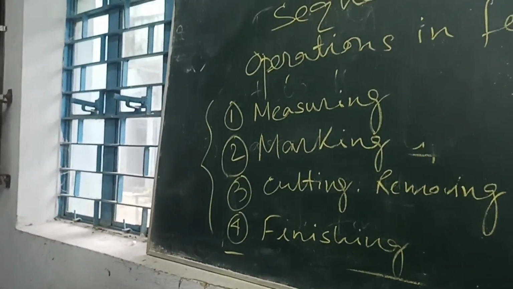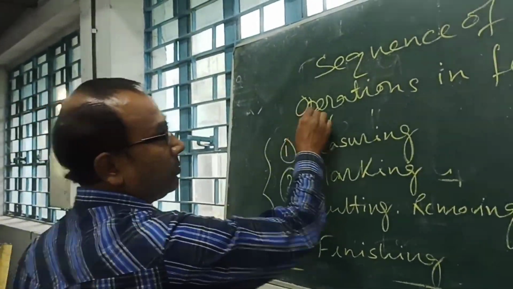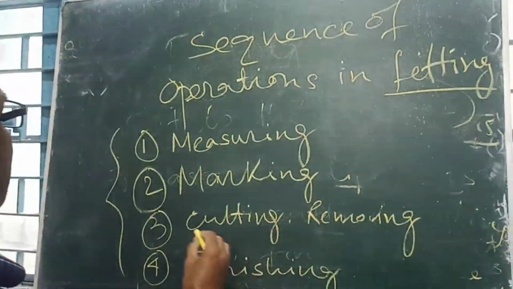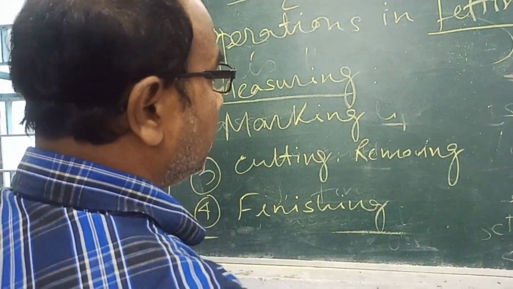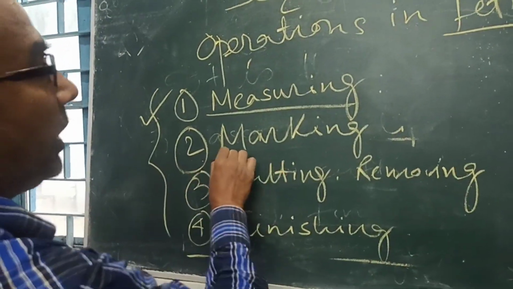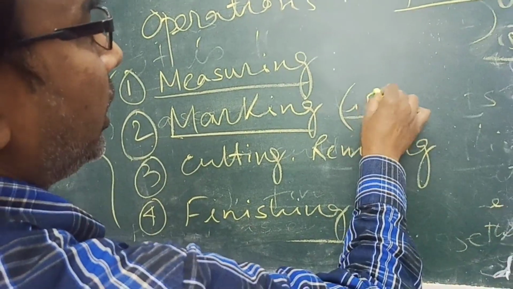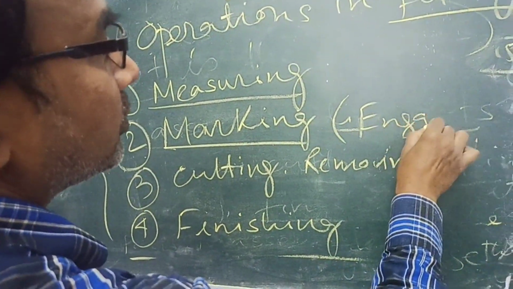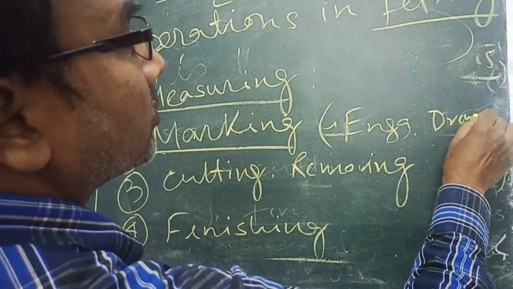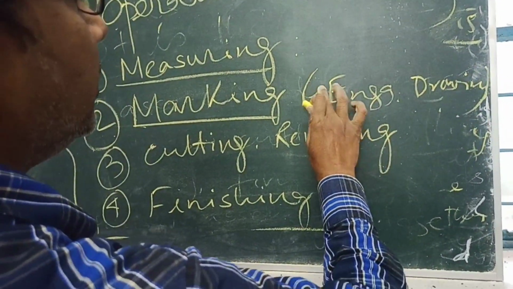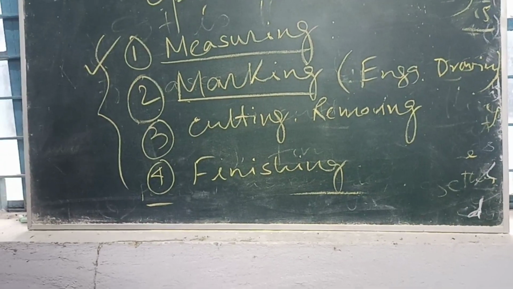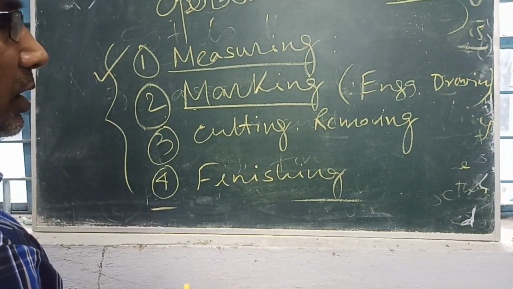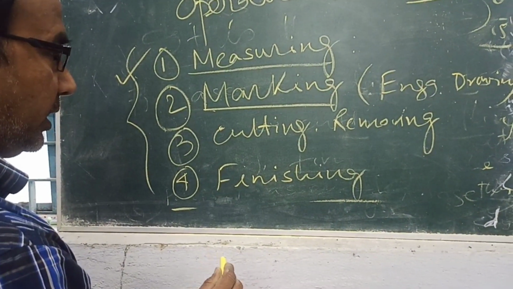The sequence of operations in fitting. One is measuring, checking the raw material. Second is marking, using the engineering drawing. Actually, it is used for the proper dimension of the product. The engineering drawing is used to draw the desired dimension.